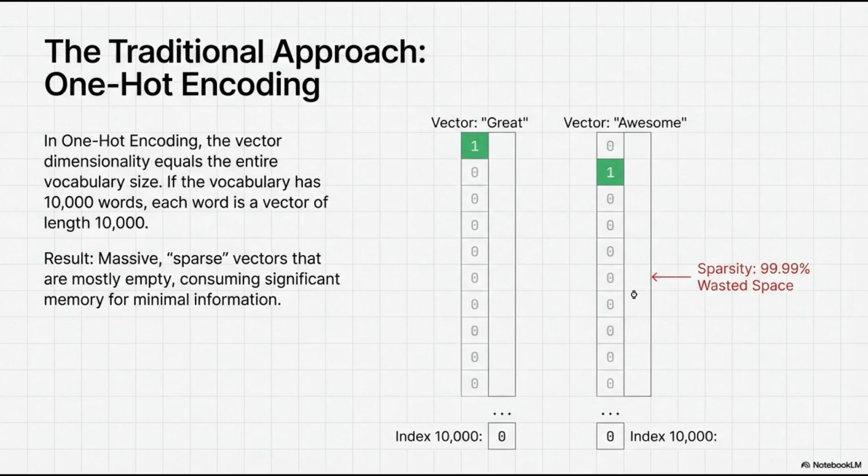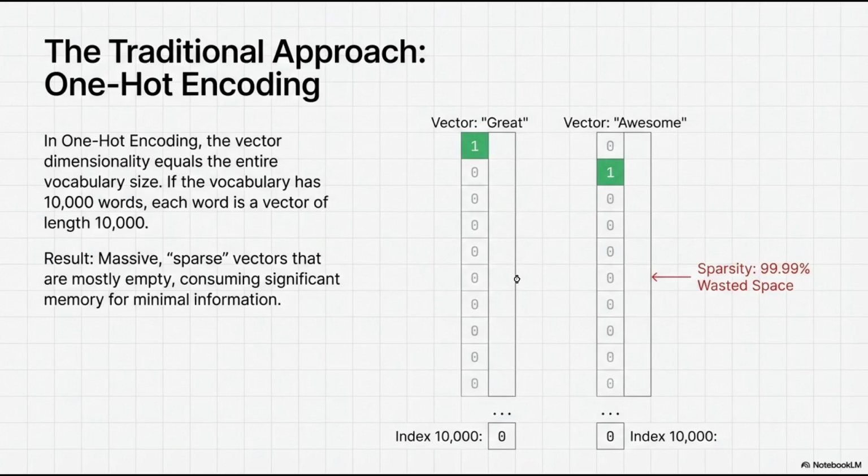Okay, so historically, the simplest way to do this was one-hot encoding. We take our vocabulary, let's say 10,000 words, and assign every word a unique ID. So "great" might be word number 4, "awesome" might be word number 500, for example.